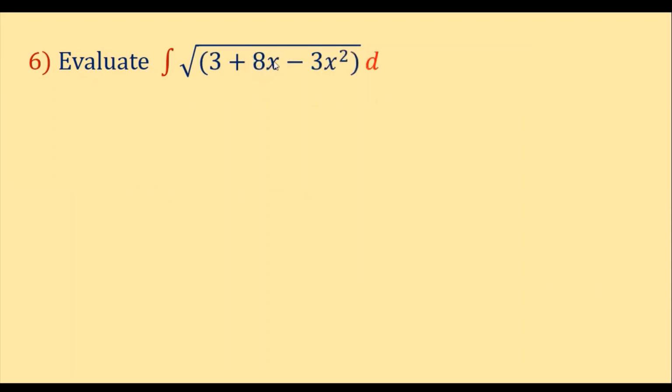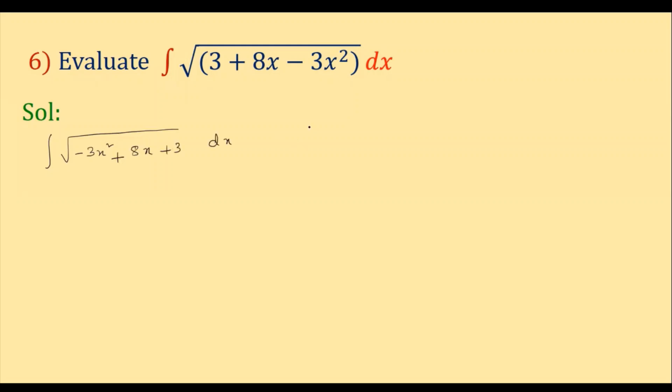So now next sum, let us see, another form is also there. So evaluate integral of under root of 3 plus 8x minus 3x square into dx. So what is our solution, children? Let us see. So now here it is in the form of under root of ax square plus bx plus c. But here it is not in the proper order. So let us first rearrange the terms here. What is our given sum? Integral of under root. I'm rearranging the terms here. That is minus 3x square plus 8x plus 3, okay, into dx.